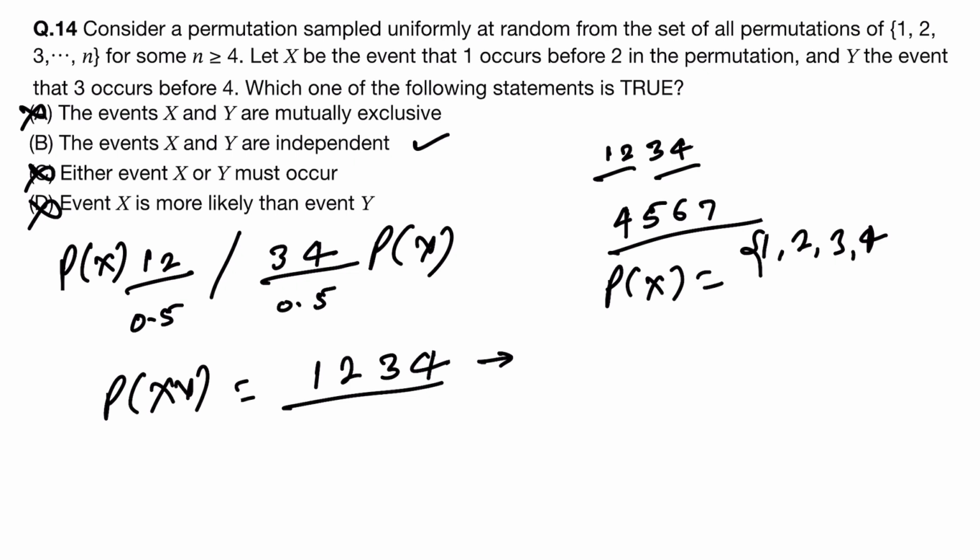So here if we take like this 1, 2, 3, 4, probability of xy will be satisfying both, and other cases can be 1, 3, 2, 4 or 1, 3, 4, 2.